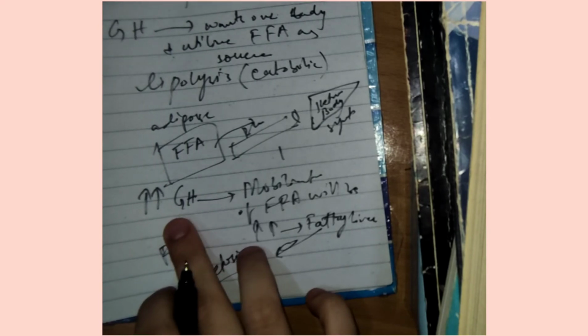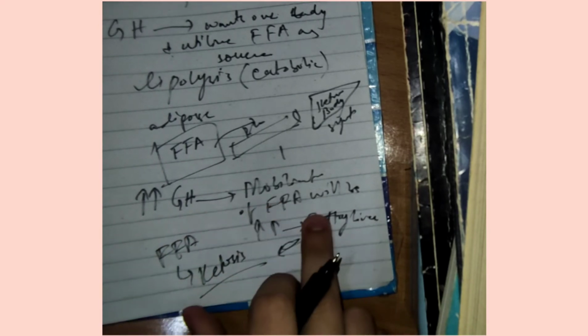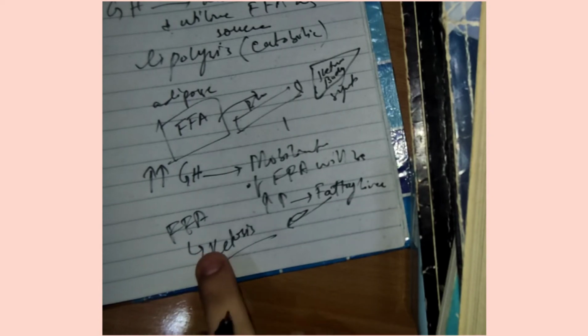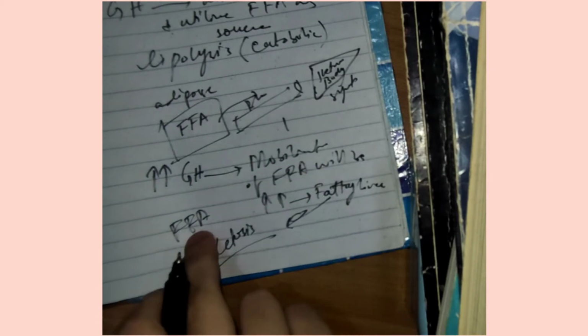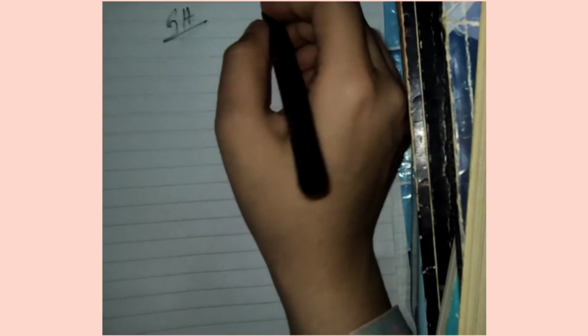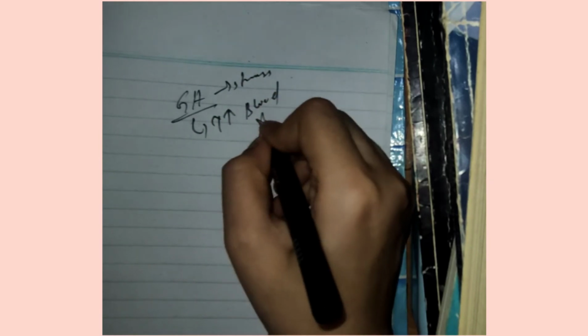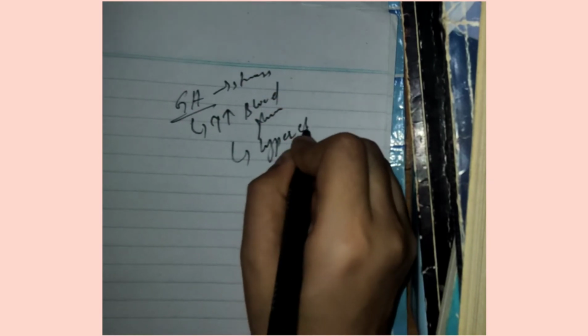So this is the role. If there is excessive secretion of growth hormone, mobilization of free fatty acids into the liver will increase, as a result of which there will be fatty liver, and which may lead to ketosis, that is, ketone body synthesis that occurs from the free fatty acids, right? Okay, as I told you, growth hormone is a type of stress hormone, right? So it always wants to increase blood glucose level, so it will cause hyperglycemia.